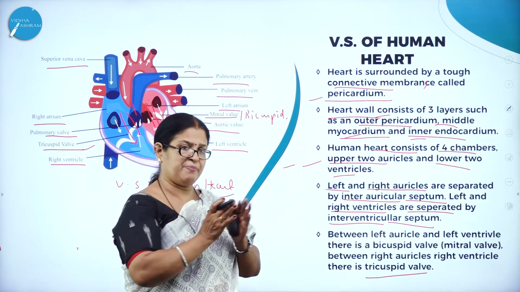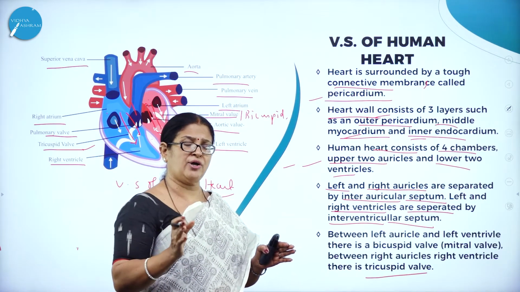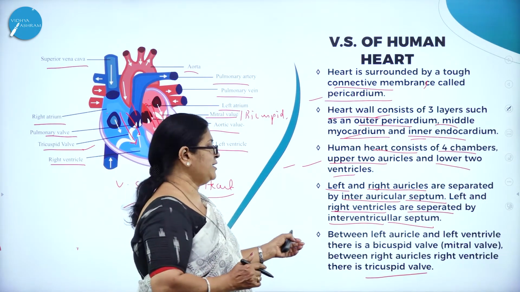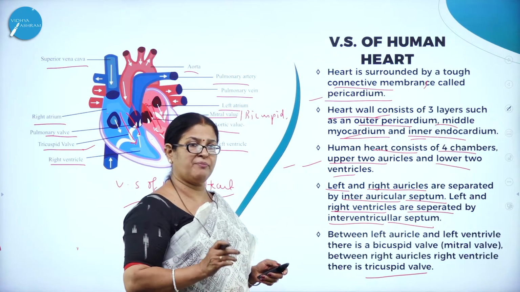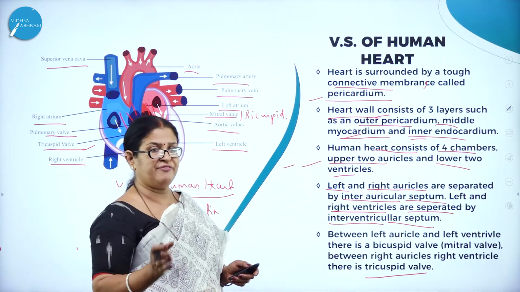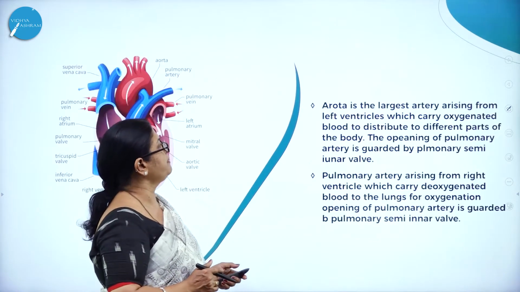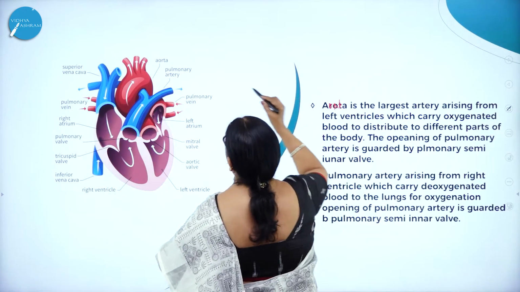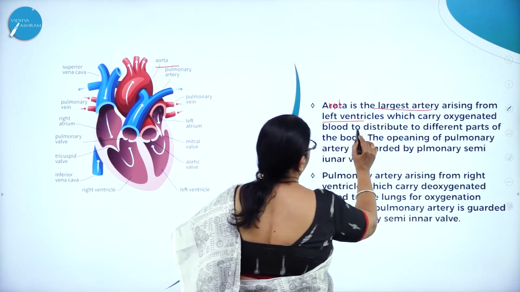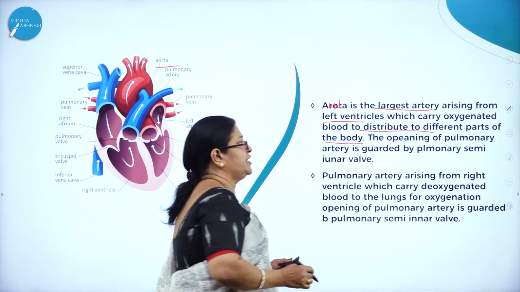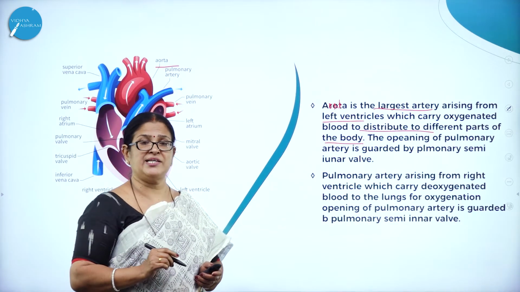So there is the separation of the right side of the heart from the left side by this septum. Between the left auricle and the left ventricle, there is a valve which is called the bicuspid valve or mitral valve. And between the right auricle and right ventricle, there is a valve called the tricuspid valve. Then aorta, here you can see aorta, which is the largest artery arising from the left ventricle, distributes blood to different parts of the body. So here the main supplier of blood to our body is aorta, which arises from the